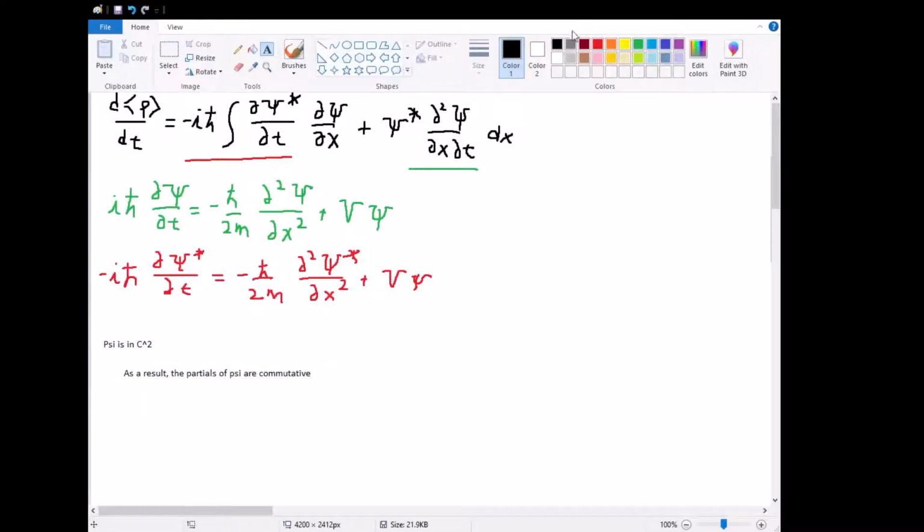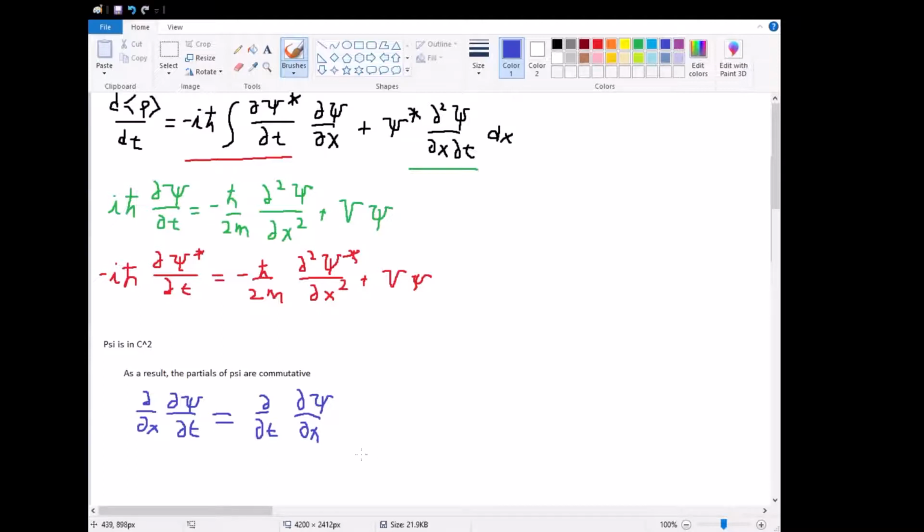And what this means is that we can make the following claim. We can say that the partial with respect to x of the partial of psi with respect to time is in fact identical to the partial with respect to time of the partial of psi with respect to x.